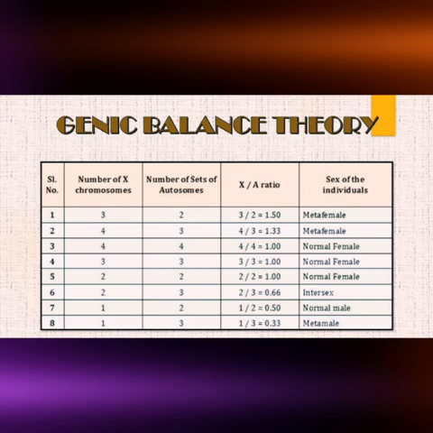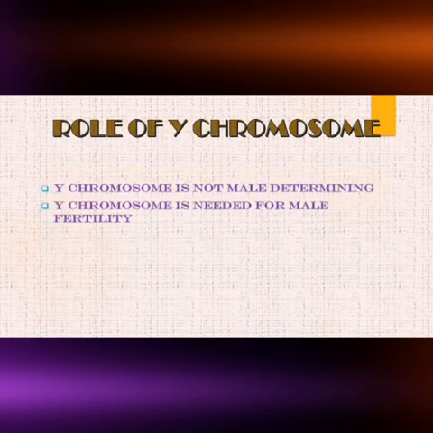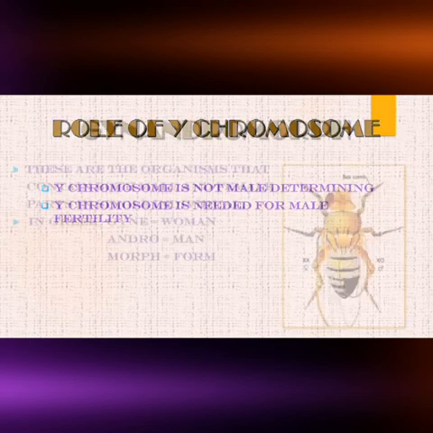Both meta female and meta male are phenotypically female and male, but they both are sterile. And last one, if X by A ratio is 0.66, then the fly is intersex. So in Drosophila, Y chromosome is not involved in determining sex. It contains genes active in forming sperms in adults only.